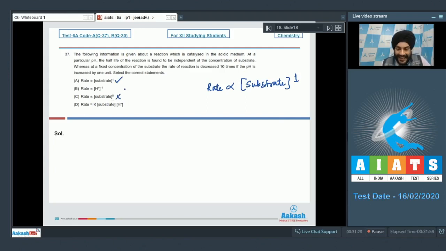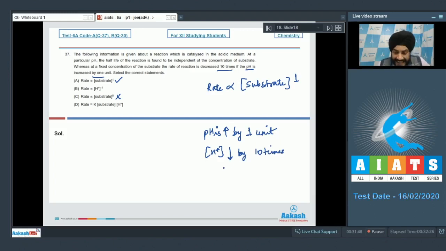Now if you talk about the second condition, it is mentioned to us that at a fixed concentration of the substrate, the rate of reaction is decreased 10 times if the pH is increased by 1 unit. So if the pH is increased by 1 unit, it must mean that the concentration of H plus ions has decreased by 10 times.